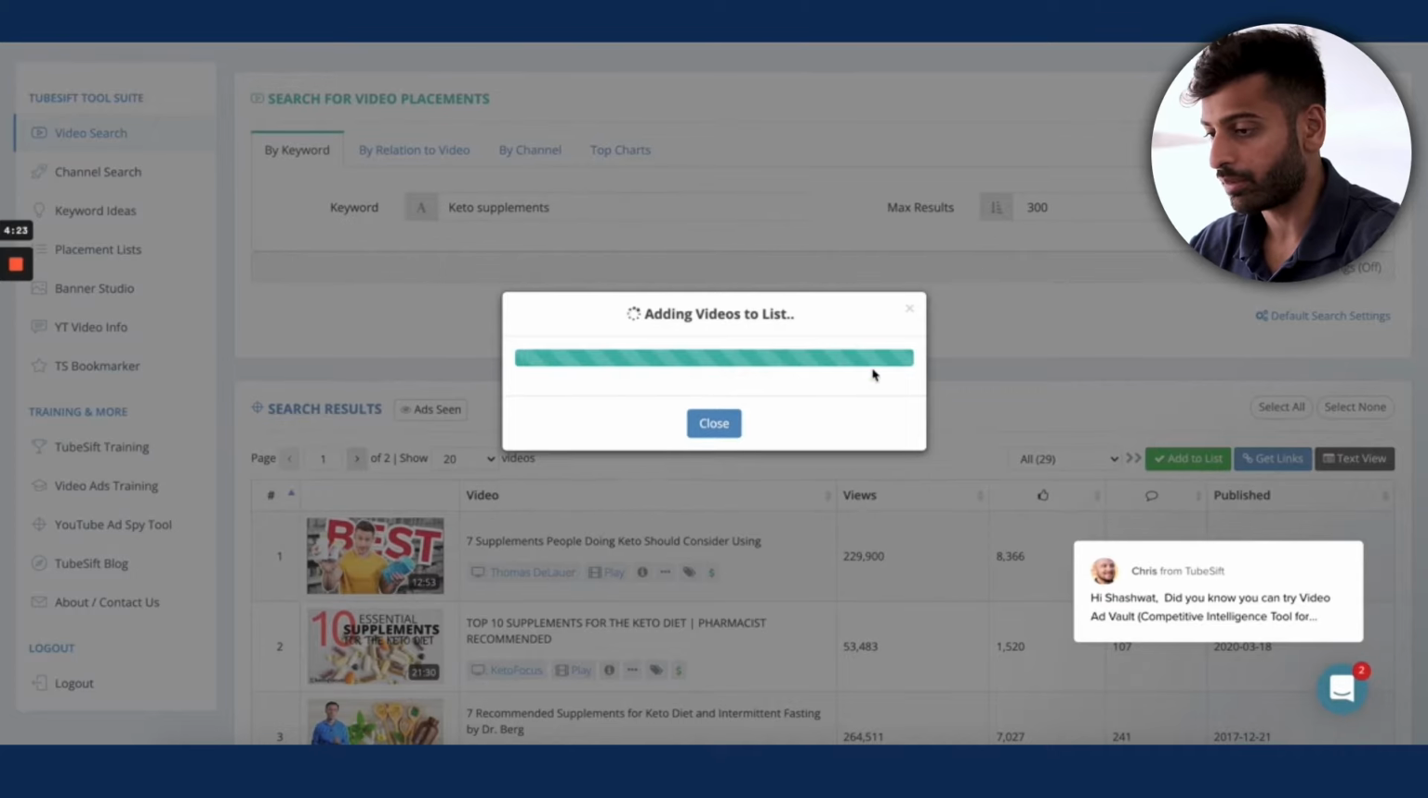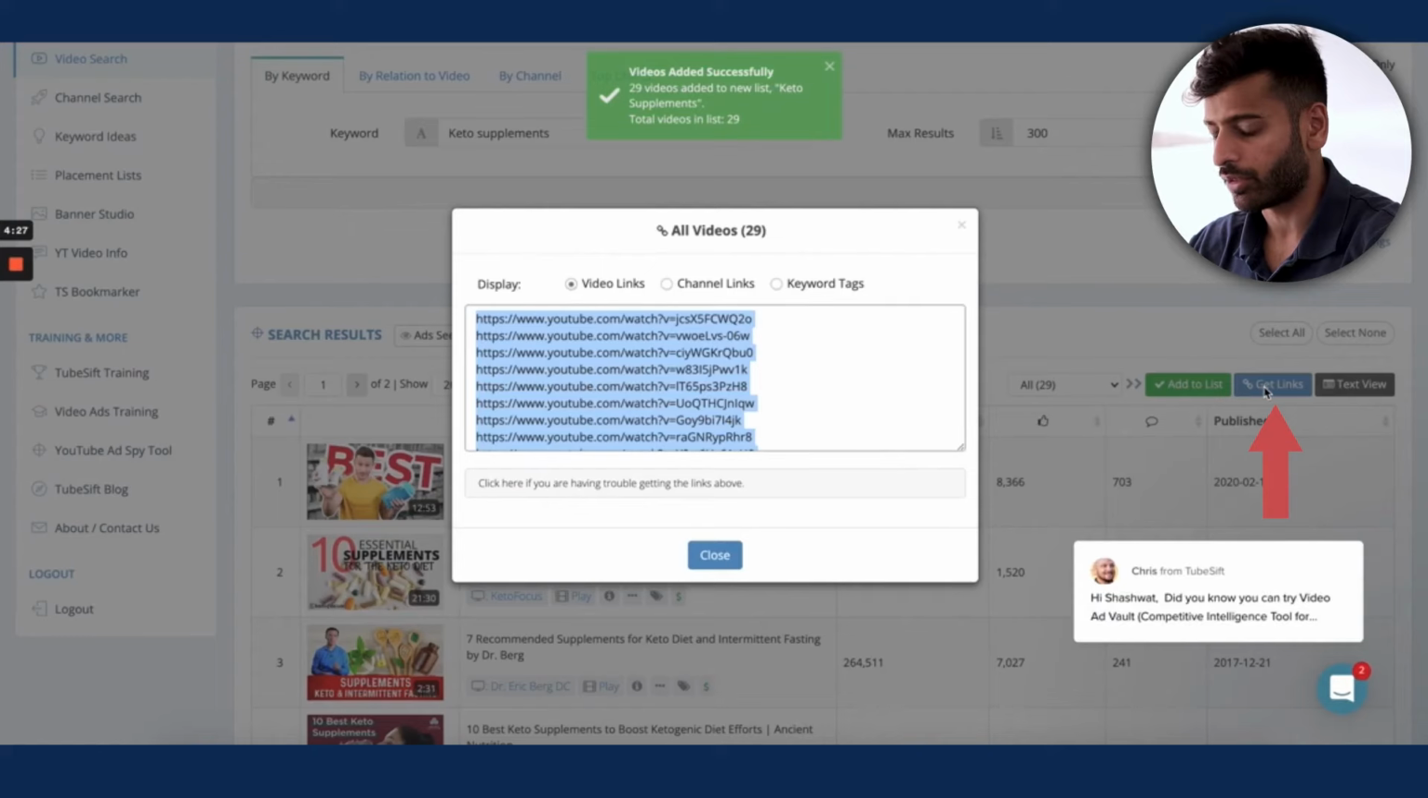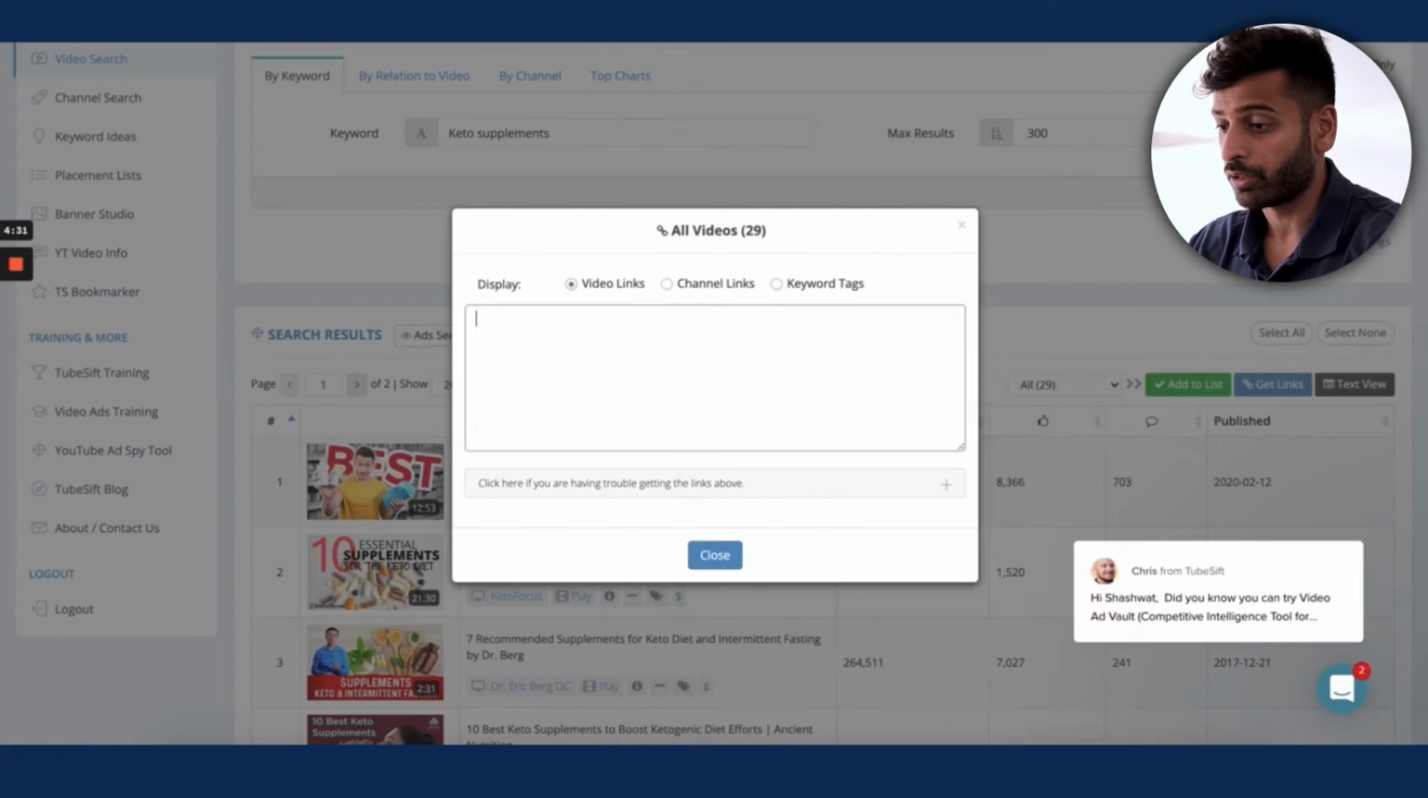And you'll name it, you add it. And that's pretty quick. And the second thing is get the links right here. So you'll grab all the video links, you'll cut it.